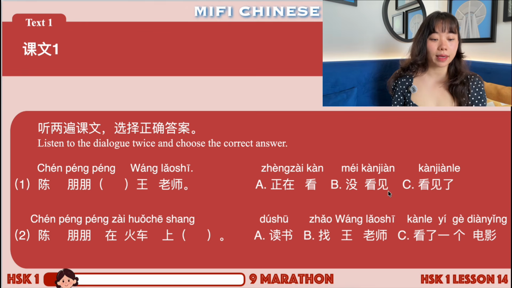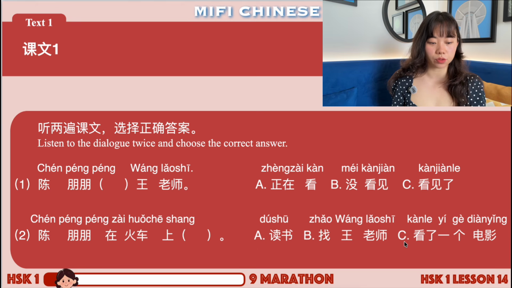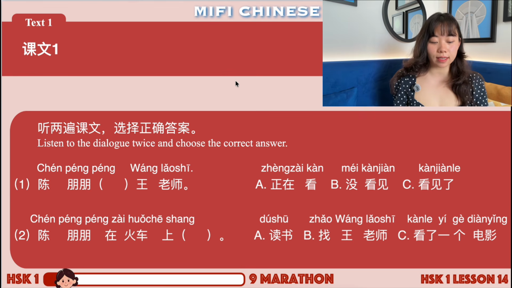So we choose B, 没看见。Right, next one, 陈鹏鹏在火车上。So what is he doing on the train? 我看了一个电影。The title of this lesson, right? 我看了一个电影。So we choose C, original sentence. 看了一个电影。Okay, very good. B and C.